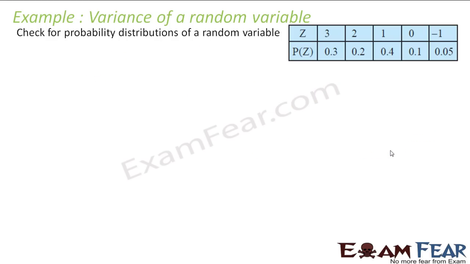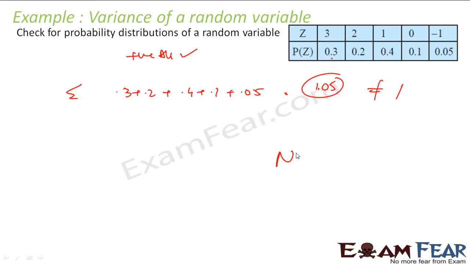Here also we do the same. First test, all positive, yes or no? Yes, all positive. Now we'll add these values, 0.3 plus 0.2 plus 0.4 plus 0.1 plus 0.05. If you see, this is 1.05. And this is also not equal to 1, so it is also not a random variable.